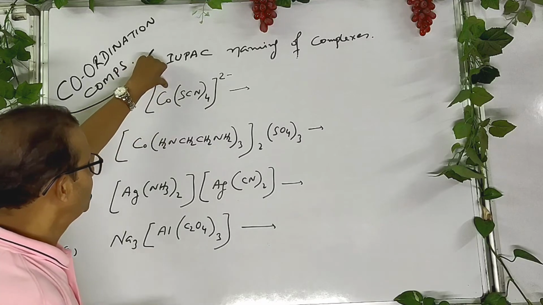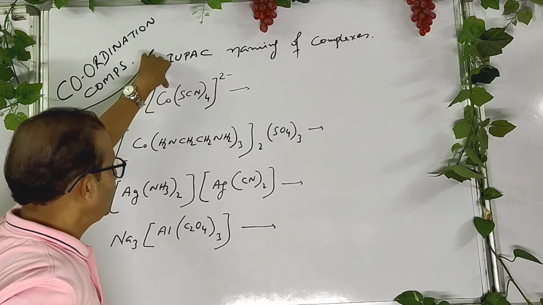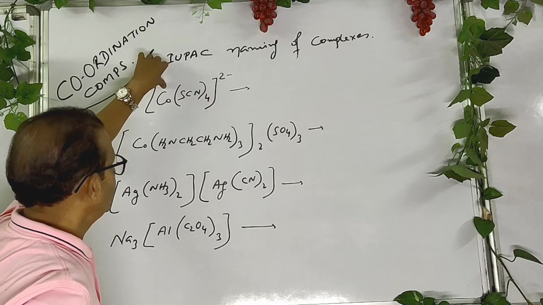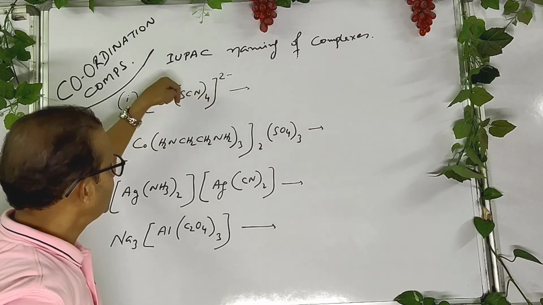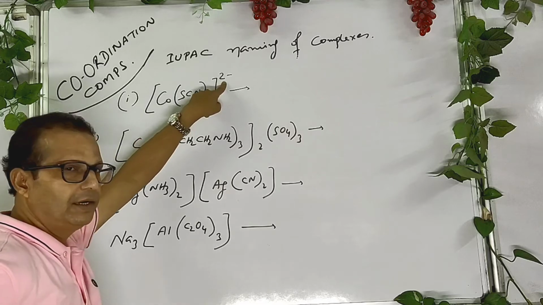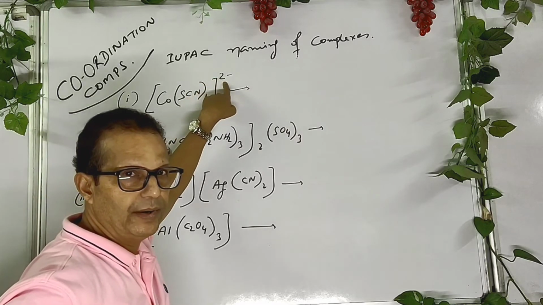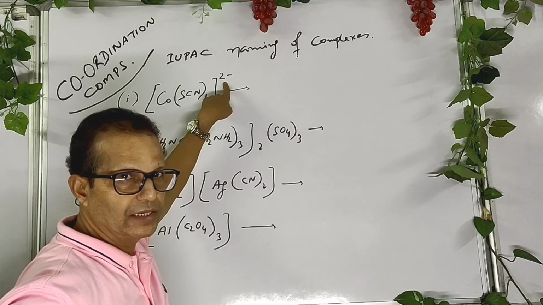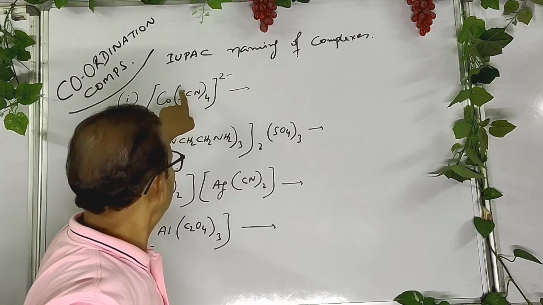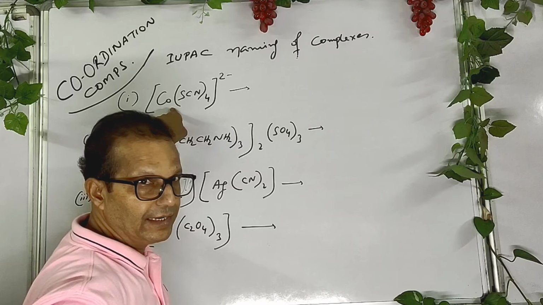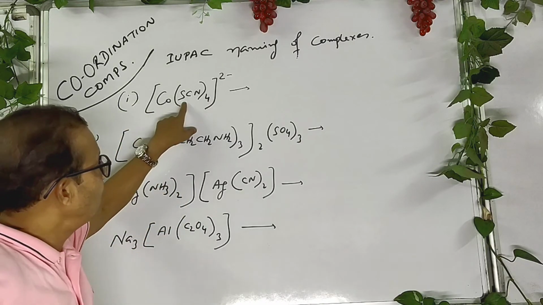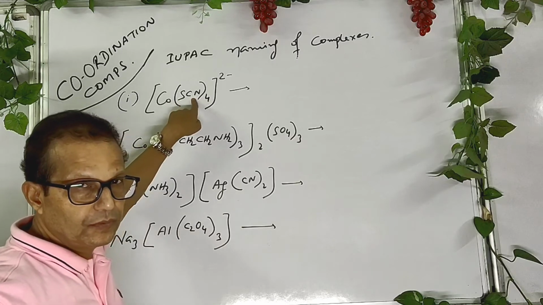At first, write the oxidation state of the central metal. Another thing is that, see, directly the charge -2 is mentioned. So it's a negatively charged complex, that is, with the name of the central metal you should write -ate, that is cobaltate. This is thiocyanate.